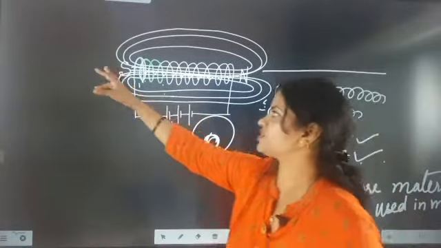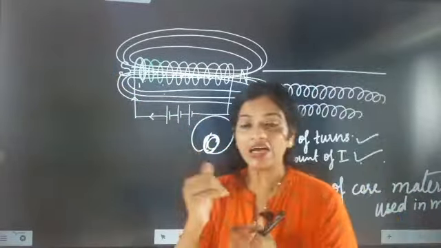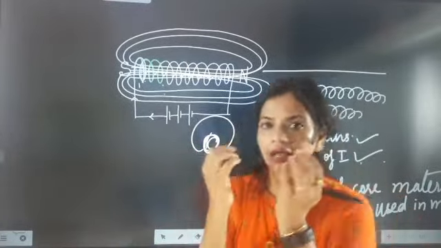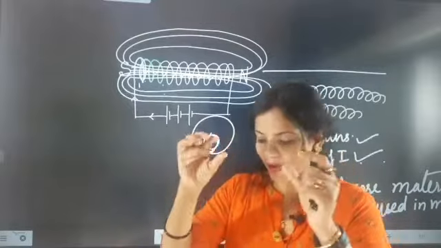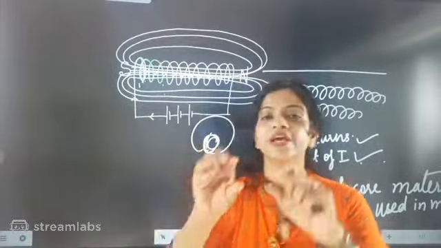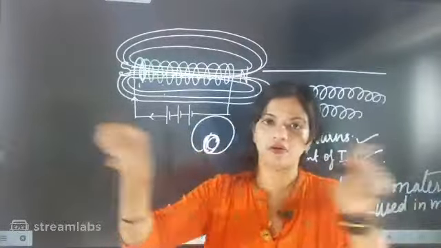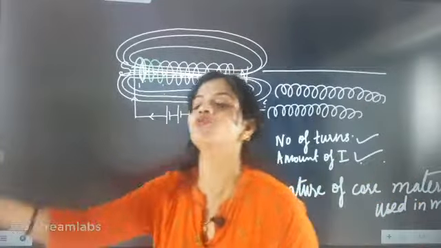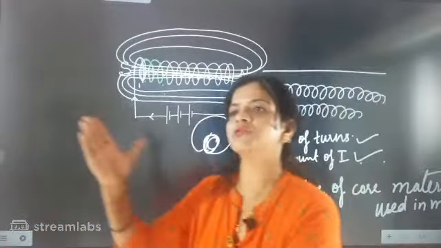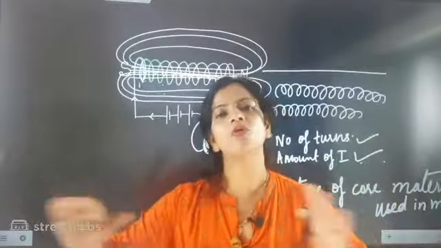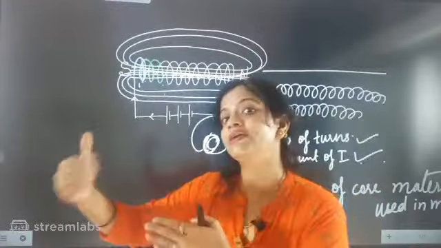So it will have strength more at the poles. But we are checking the uniform, highest strength, the highest intensity of magnetic field. So magnetic field intensity will be more, or a strong magnetic field will be there inside. Now we are going towards another topic called electromagnet. That's why rather than talking about the poles, we are talking about the internal region.